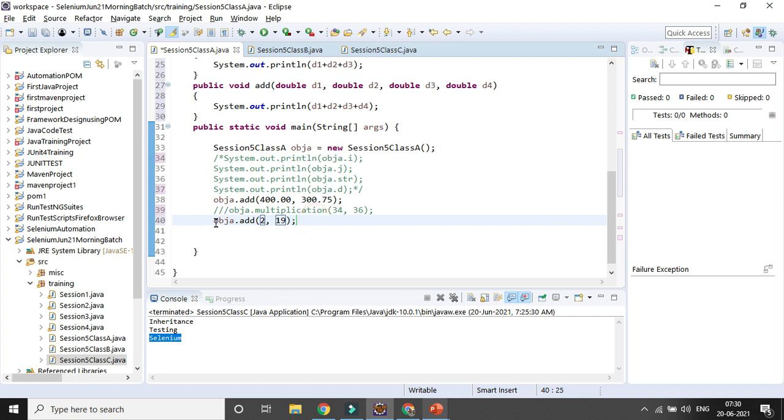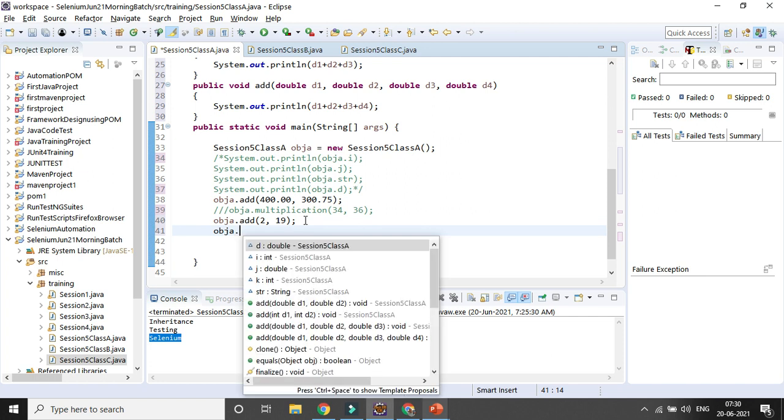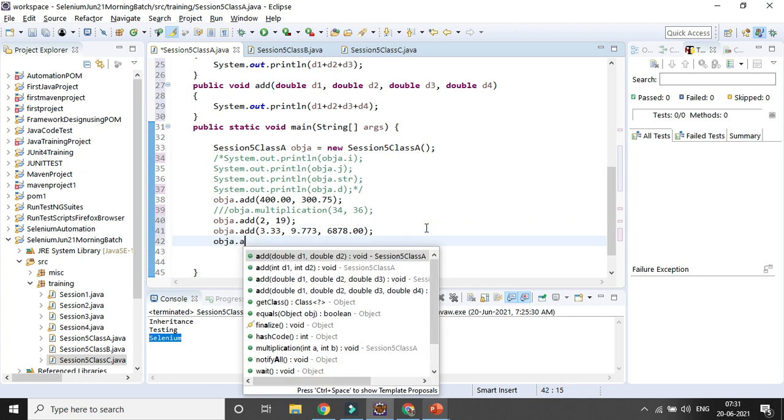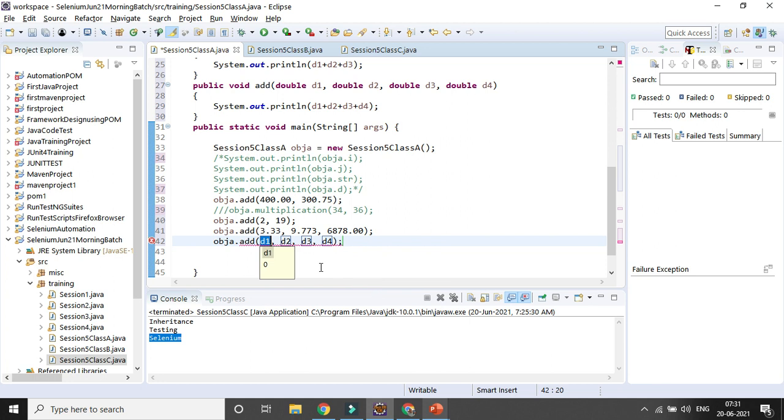After that, if I want to use the other methods with the same name, I need to select them. Add the other one, and here you need to pass three parameters, suppose double and the other one. Okay, that is the double. Another way, I can use another one dot add. Here you need to pass four parameters. You can see all four parameters are double only, so there will be no error.